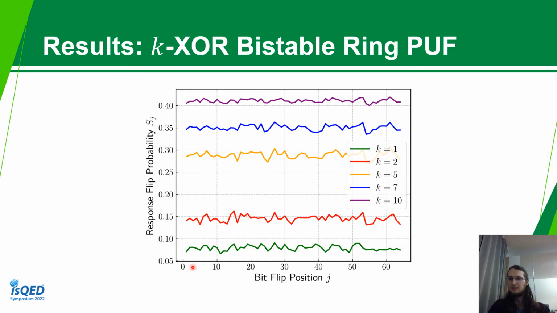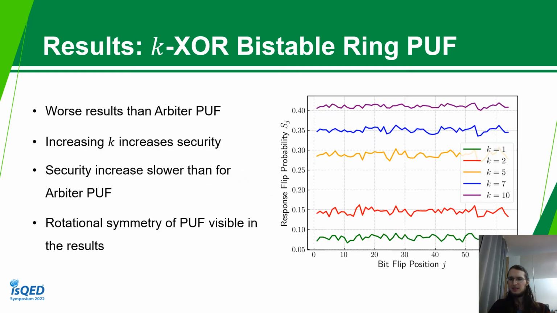Last, we can look at the Bistable Ring PUF, or the k-XOR Bistable Ring PUF. Now we don't see the rising pattern that we had before, but we have almost horizontal lines. This is due to the rotational symmetry of the Bistable Ring PUF. We can see that the results are worse than for the arbiter PUF. There's a very low likelihood of the response flipping if we flip just one challenge bit for the Bistable Ring PUF. And the security increase is also slower than for the arbiter PUF if we increase k.